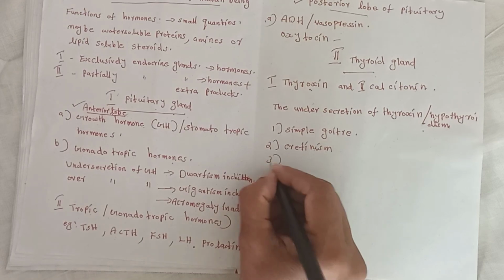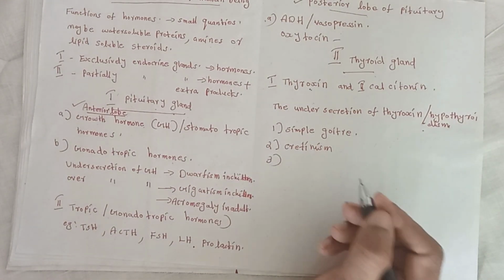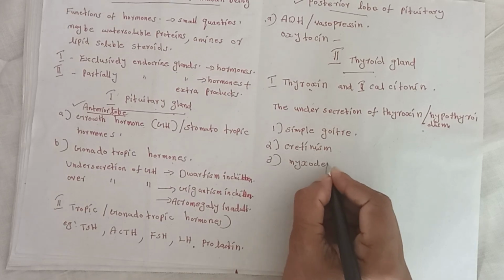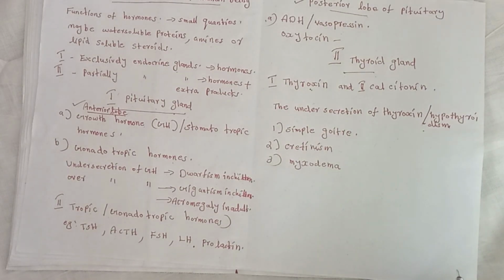Third disorder, myxedema. Swelling of face and hands. General sluggishness, that means weakness.